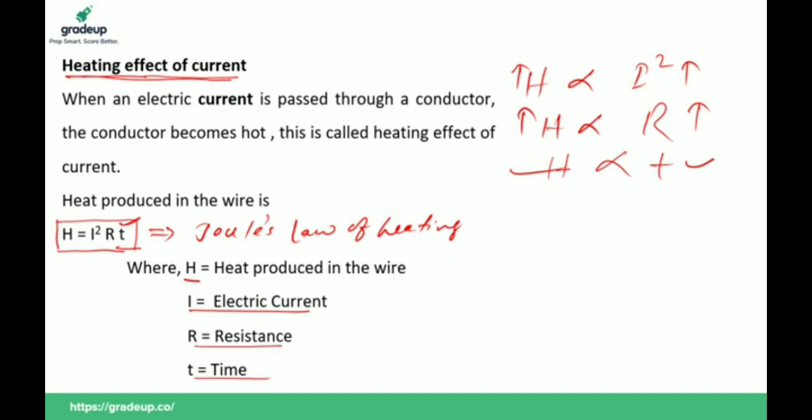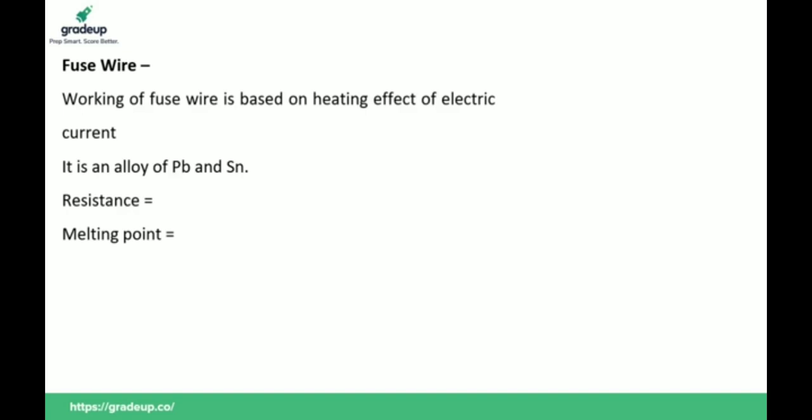Horsepower is a unit of power. 1 horsepower is equal to how many watt? It is a big unit of power. We have discussed, yes, 746 watt. Absolutely right, very good. So the question is, fuse wire works on heating effect of current, magnetic effect of current, or chemical effect of current? Your answer should be that a fuse wire works on heating effect of current, and it is made up of an alloy of lead and tin.